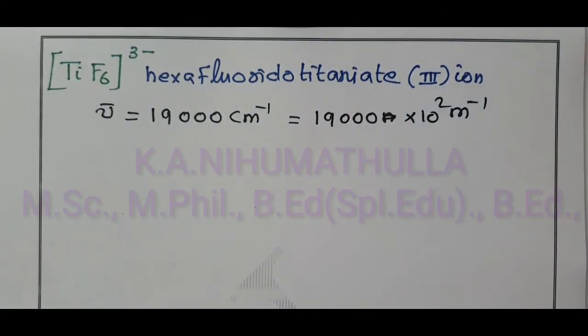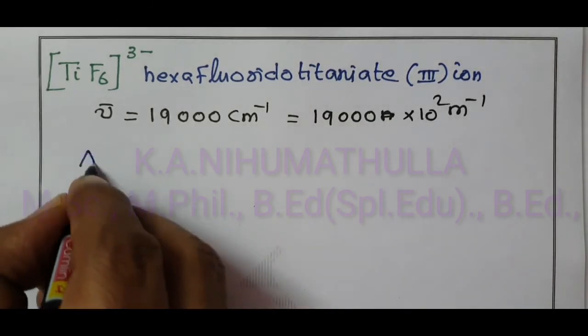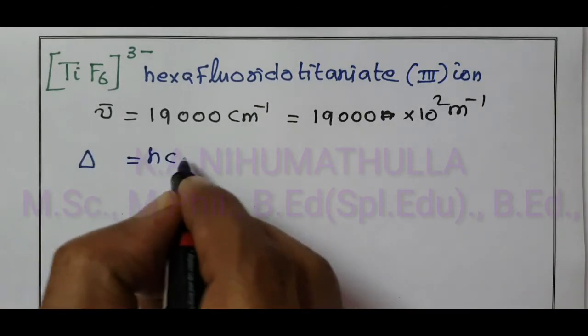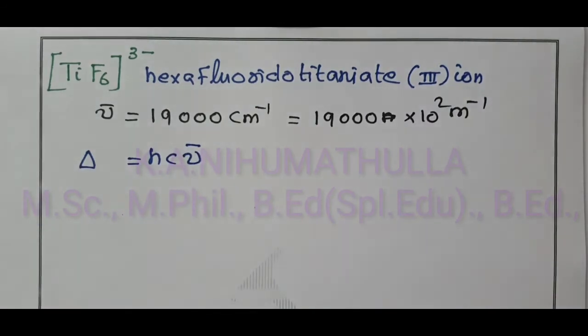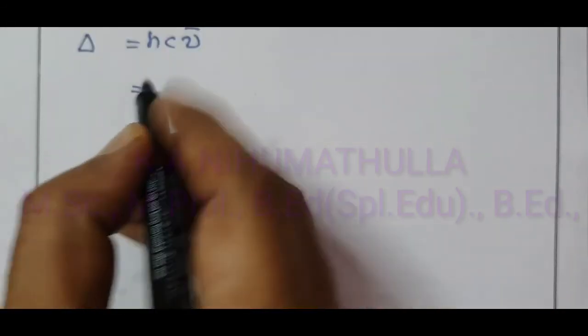We know the formula used to calculate the octahedral crystal field splitting energy: lambda equal to Hc into mu dash.